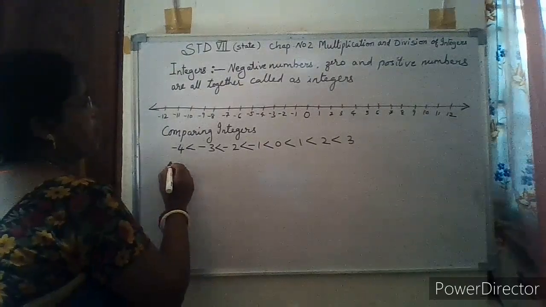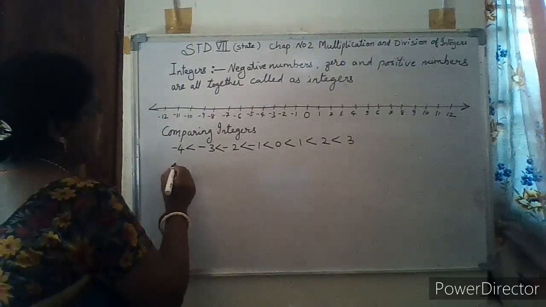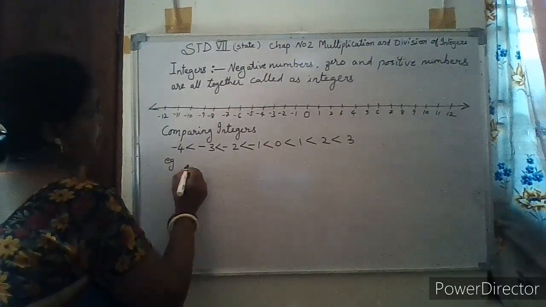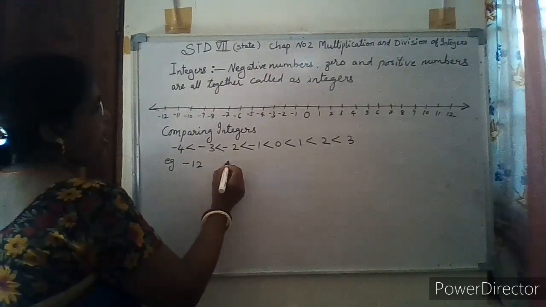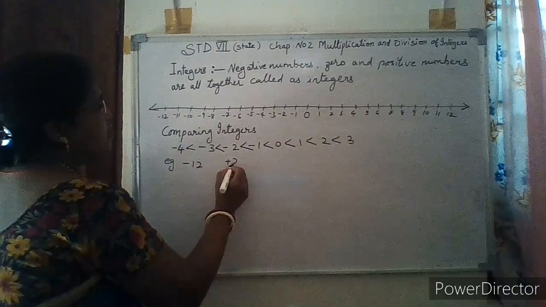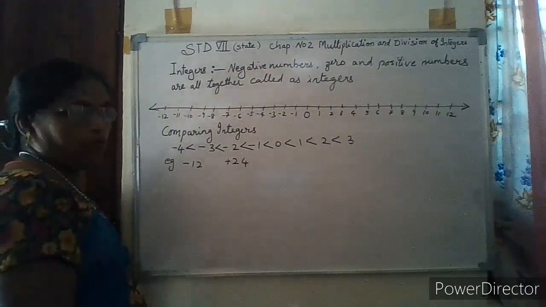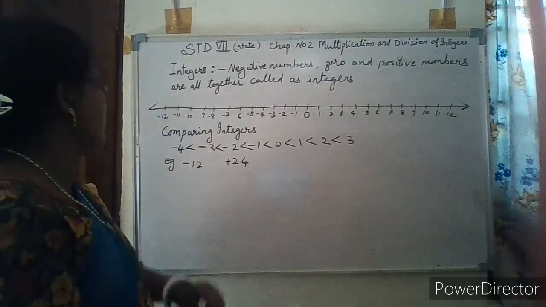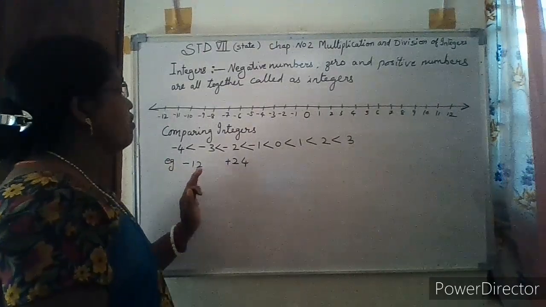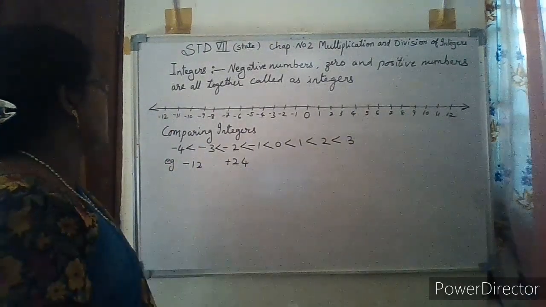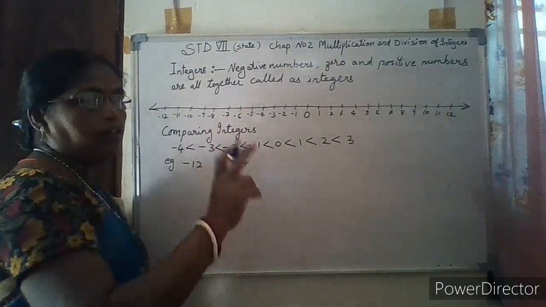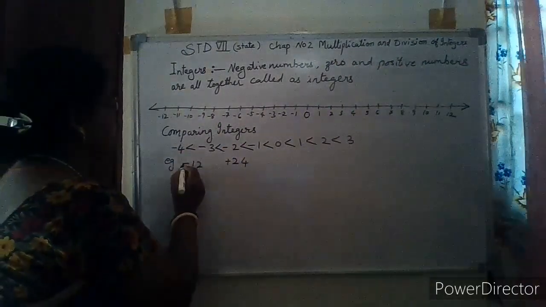Now we can compare integers. Example, suppose I give minus 12 and plus 24. How will you compare it? This is a negative number, this is a positive number. You know already that negative numbers are always smaller than positive numbers.